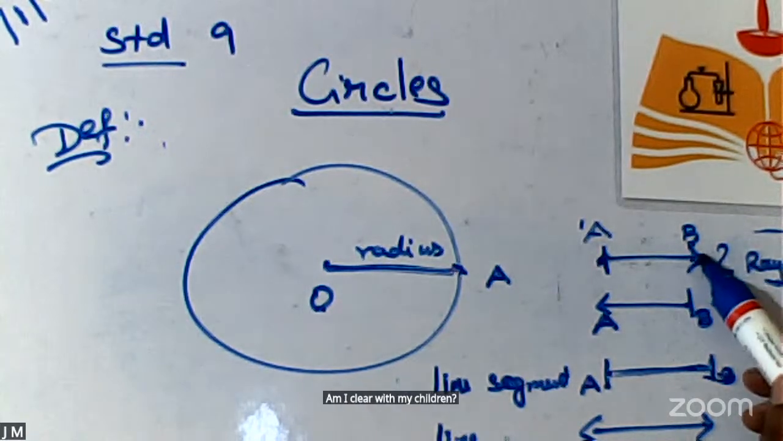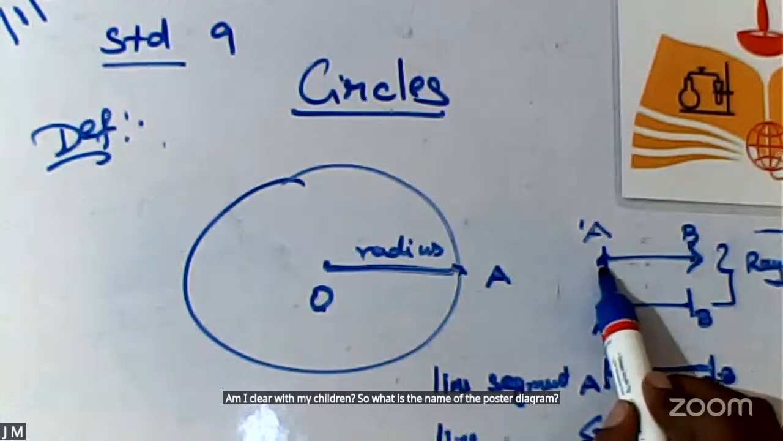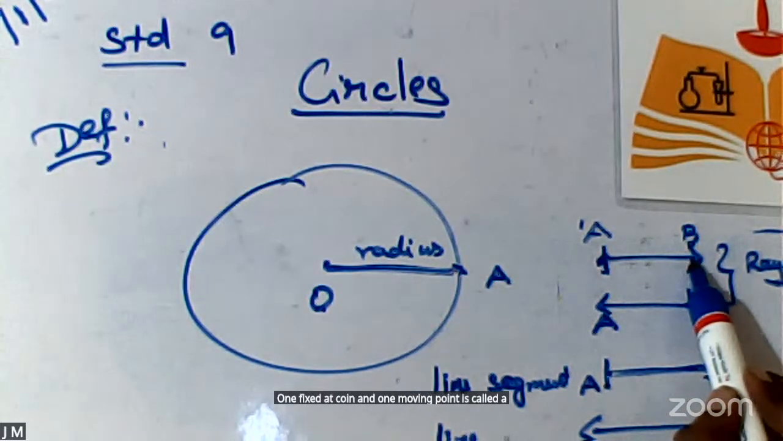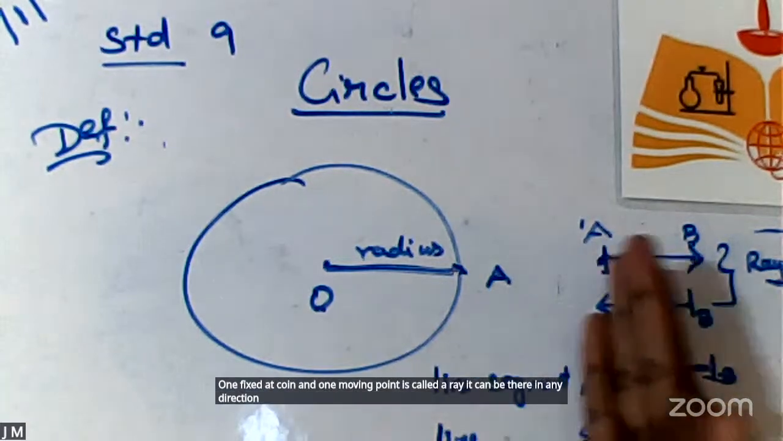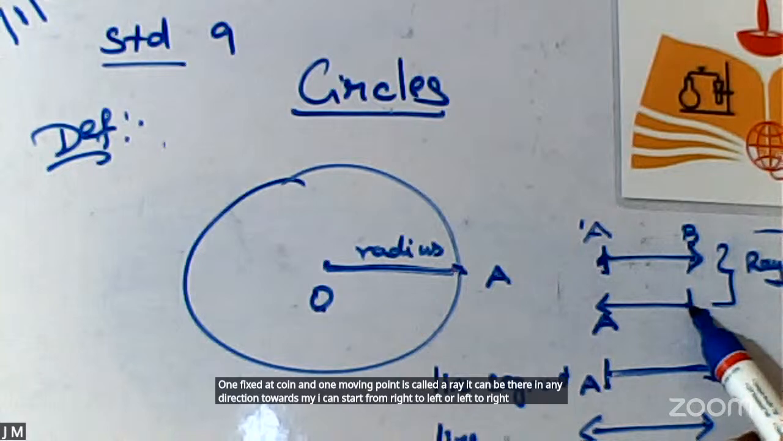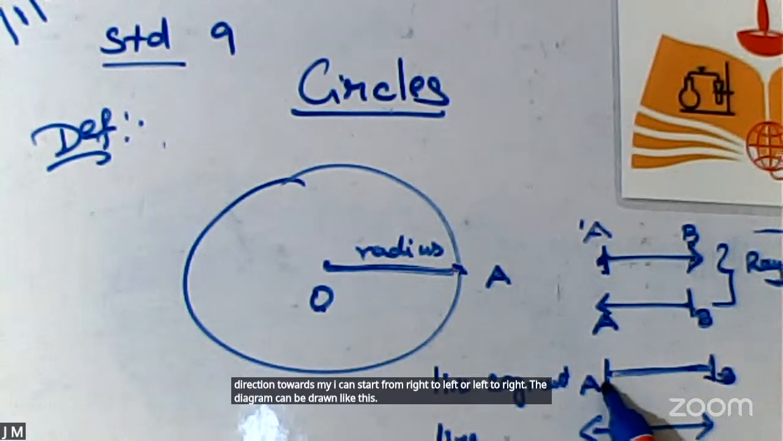So what is the name of the first diagram? One fixed point and one moving point is called a ray. It can be in any direction. I can start from right to left or left to right. The diagram can be drawn like this. Shall we move on to the next diagram?